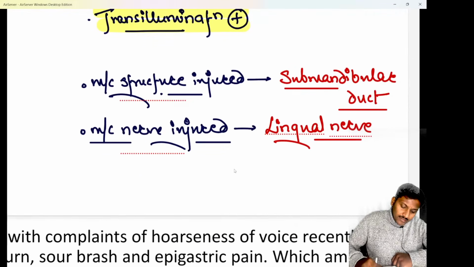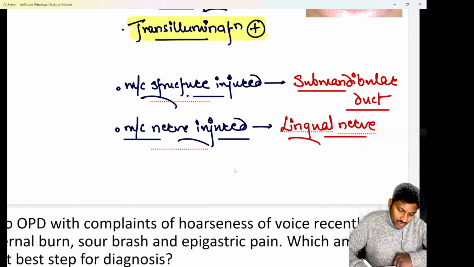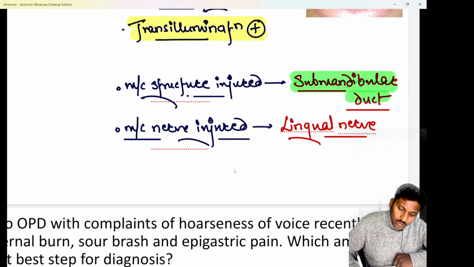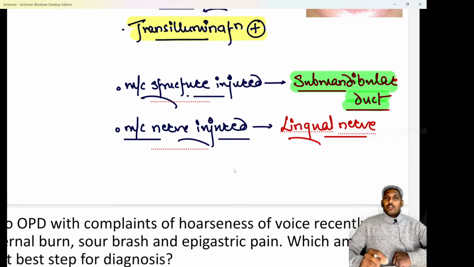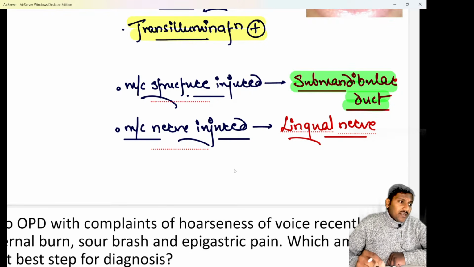So if they ask you, when we do a surgical excision of ranula, which is the most common structure injured? The most common structure injured during a ranula surgery in floor of mouth. Answer is submandibular duct or the Wharton's duct. So the submandibular or Wharton's duct is the commonest structure that is injured during a ranula surgery.